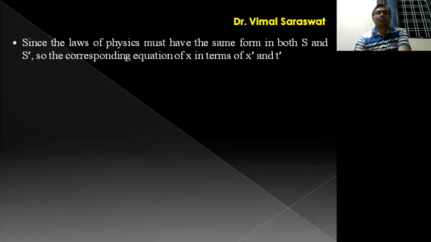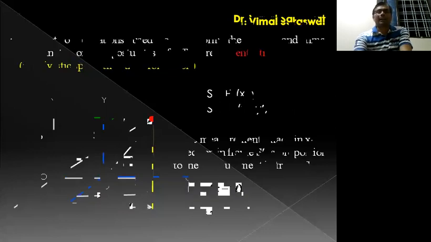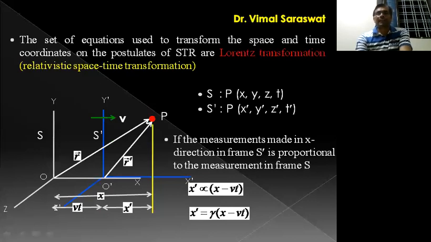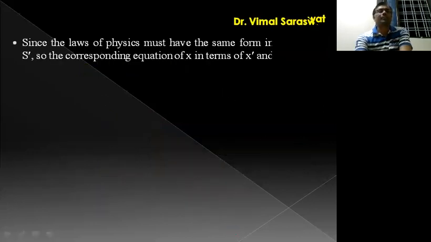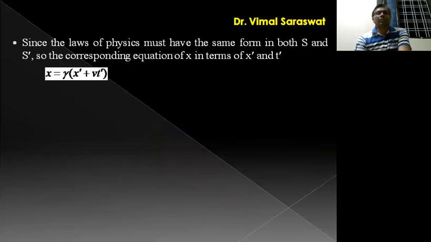Now, according to the first postulate, the laws of physics must have the same form in both S and S dash. So the corresponding equation of x in terms of x dash and t dash will be obtained by just replacing x by x dash and x dash by x, v is replaced by minus v and t is replaced by t dash. So x will be gamma into (x dash plus vt dash).